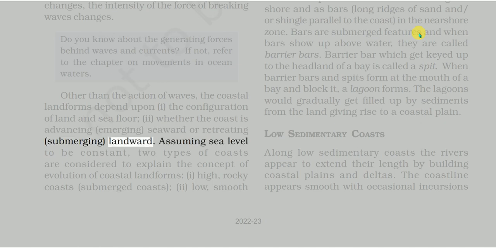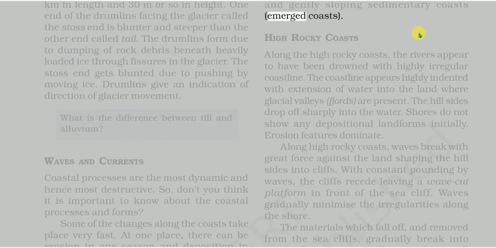Assuming sea level to be constant, two types of coasts are considered to explain the concept of evolution of coastal landforms: 1. High, rocky coasts, submerged coasts. 2. Low, smooth and gently sloping sedimentary coasts, emerged coasts. High rocky coasts. Along the high rocky coasts, the rivers appear to have been drowned with highly irregular coastline.